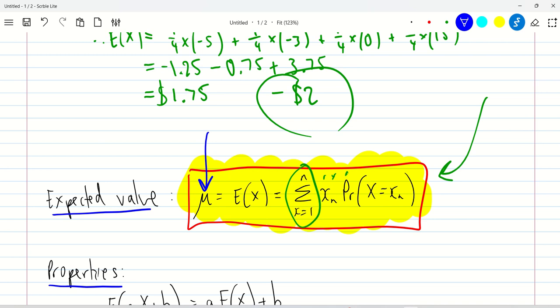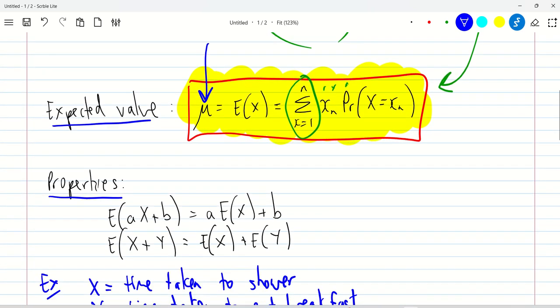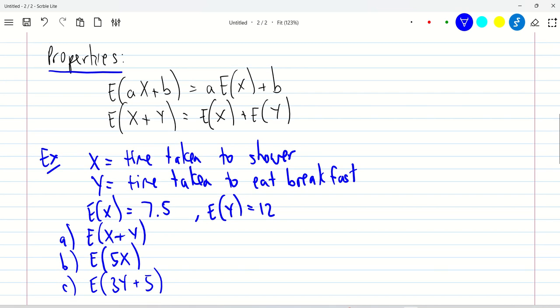So that's how we find the expected value. A couple of properties. If you've got a linear transformation of X, where a and b are just constants, then those constants can come out of the expected value, and so it's just a times the expected value of X plus b. So it's just like a bit of an expansion within a linear transformation of that.